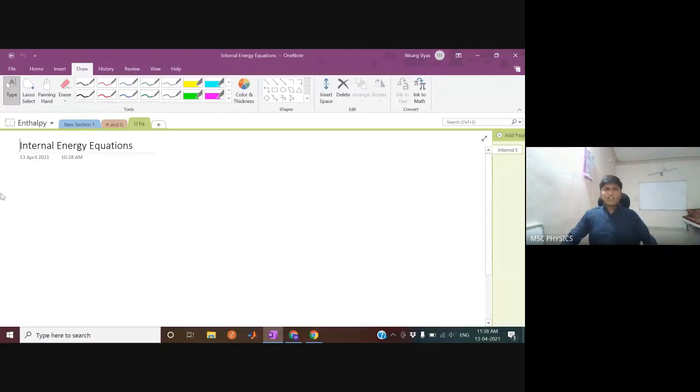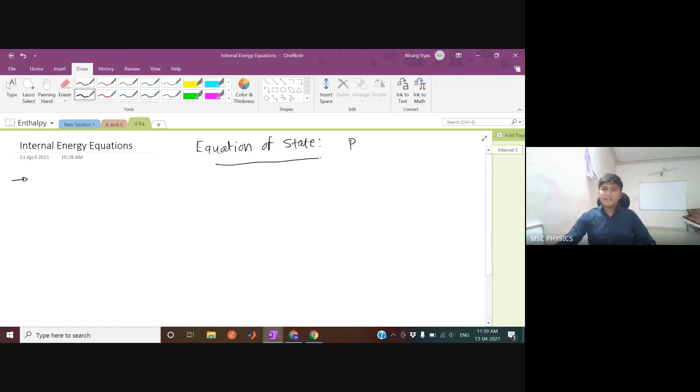Okay, so let's move to something else, something very simple. Since we know all the physical meanings of all these three, let's move to something simple, internal energy equations. What are internal energy equations? For that, you must know what an equation of state is. What is an equation of state?